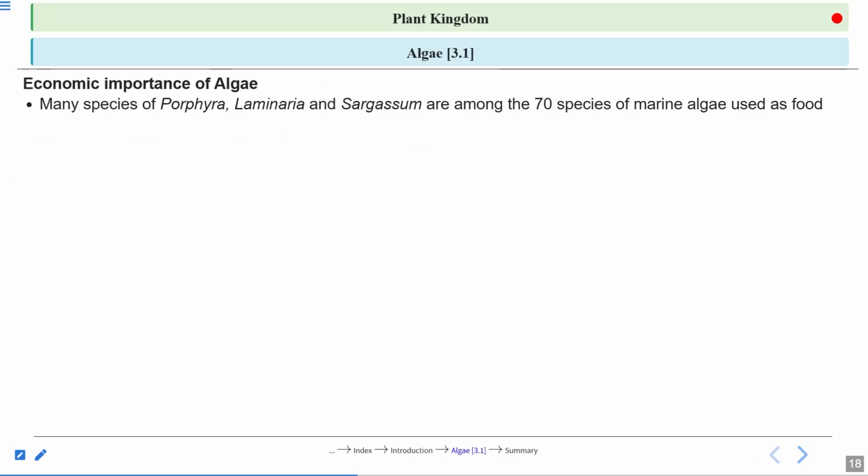Many species of Porphyra, Laminaria, and Sargassum are among the 70 species of marine algae used as food. So these are some of the algae that are used as food: Porphyra, Laminaria, and Sargassum.